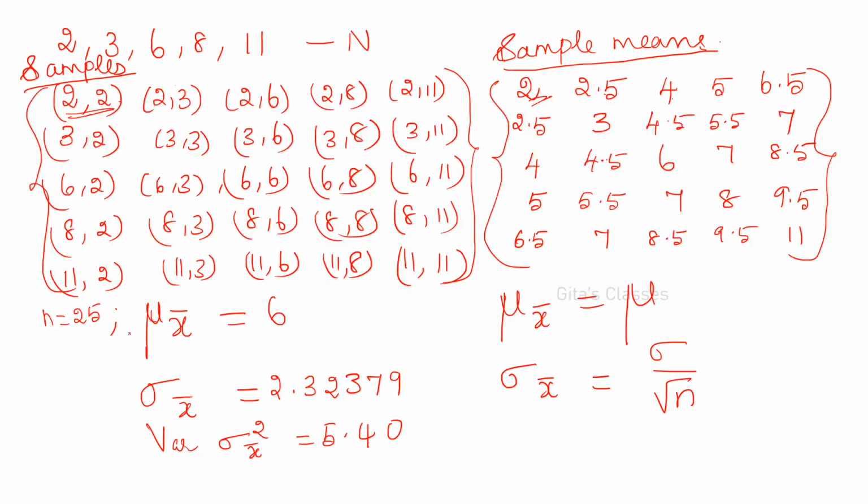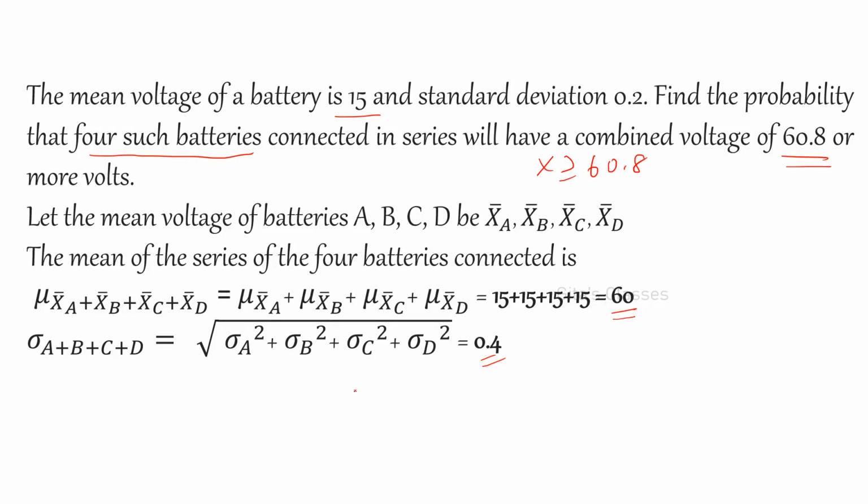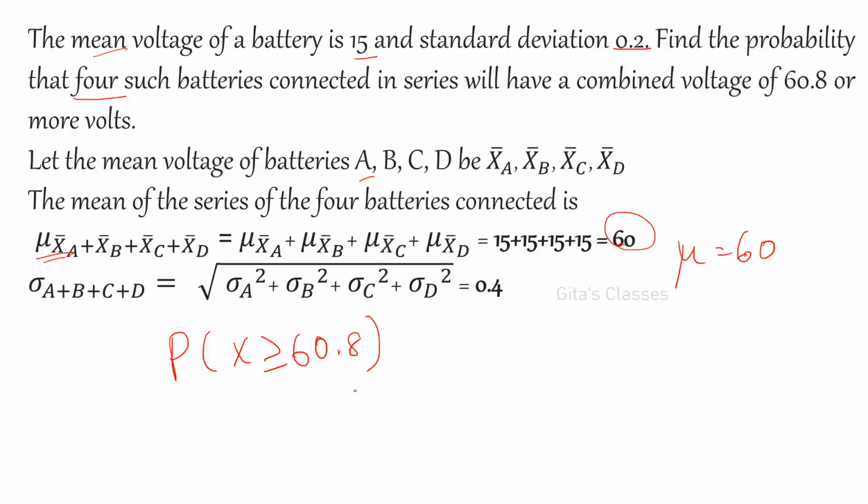Okay. So find out the mean of all these 25 values. That will be 6. It should be equal to the mean of the population also. And mu x bar is equal to mu, that's why. Sigma x bar, that for these 25 values you have to find out sigma x squared also. Okay, so 2.32 you will be getting. And this also I have explained already.